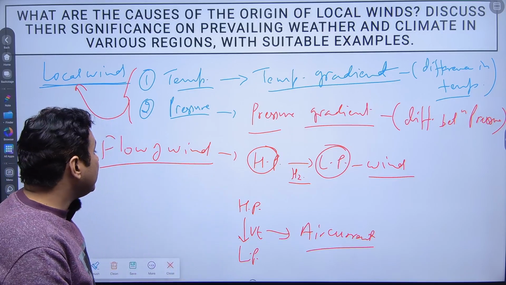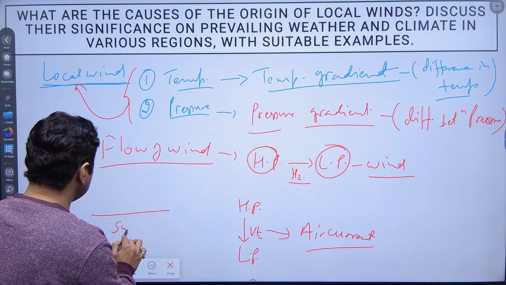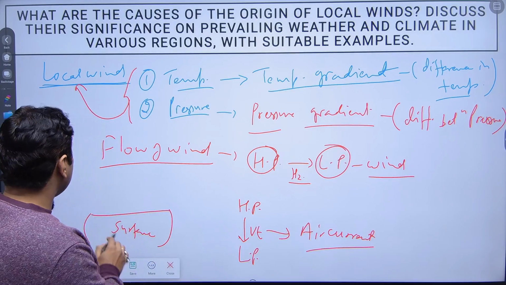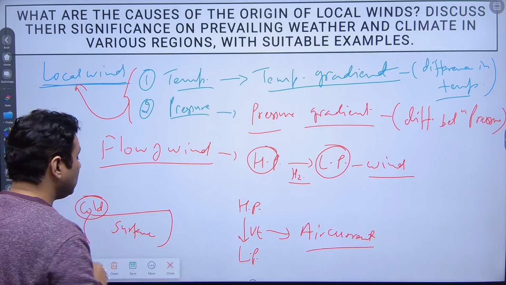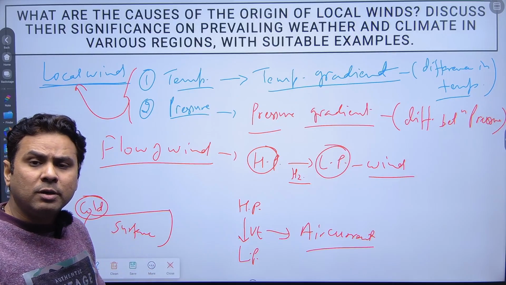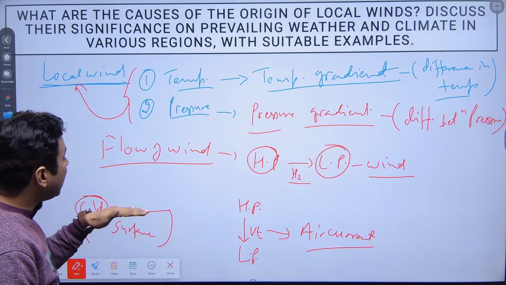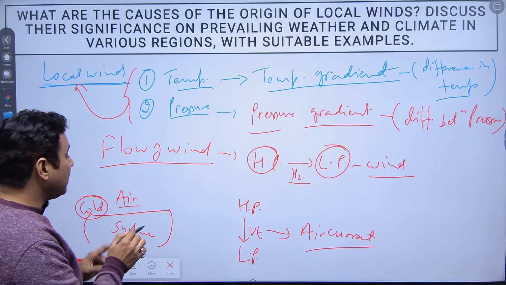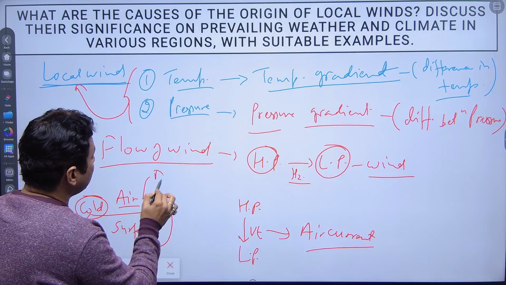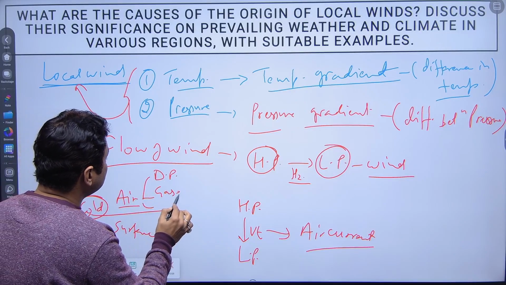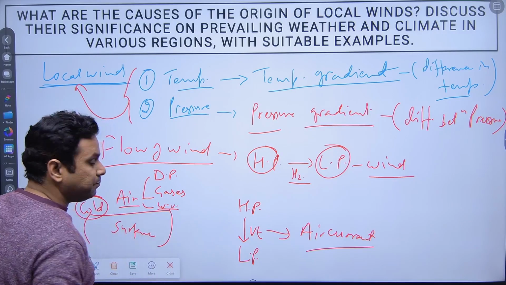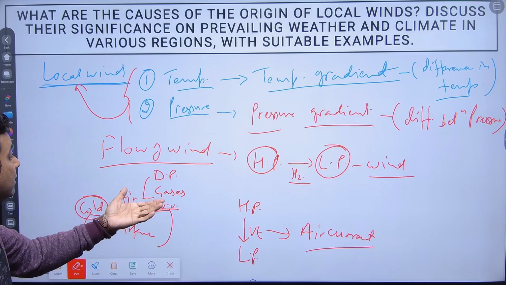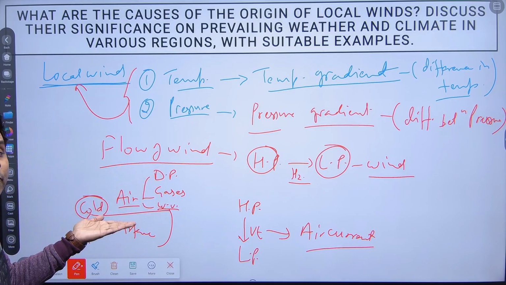Suppose there is a surface area, and this surface area has become cold. It means that this surface has air, and the composition of air is dust particles, gases, and water vapor. These are the three compositions of the air, and it is found at the surface which is cold.